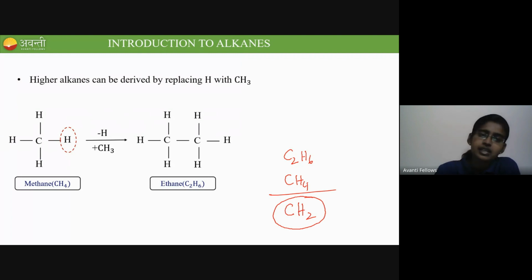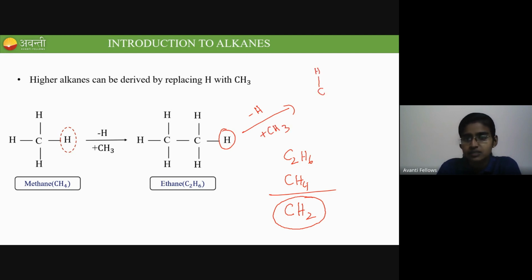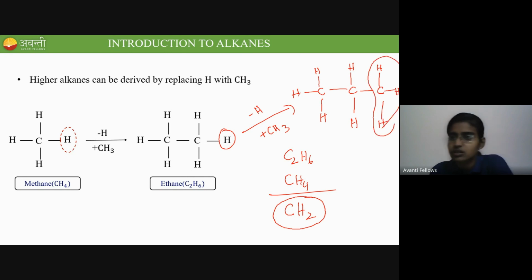So if you take the third member, if I am trying to replace this hydrogen with one more methyl group, what will I get? I will get CH3. And what is there adjacent to this? I have one CH2. And now I have replaced this hydrogen with one methyl CH3 group. So this is the group which has got replaced. Now what is the formula for this compound? It is C3H8, right? Now what is the difference between C3H8 and C2H6? Again the difference is CH2, right?